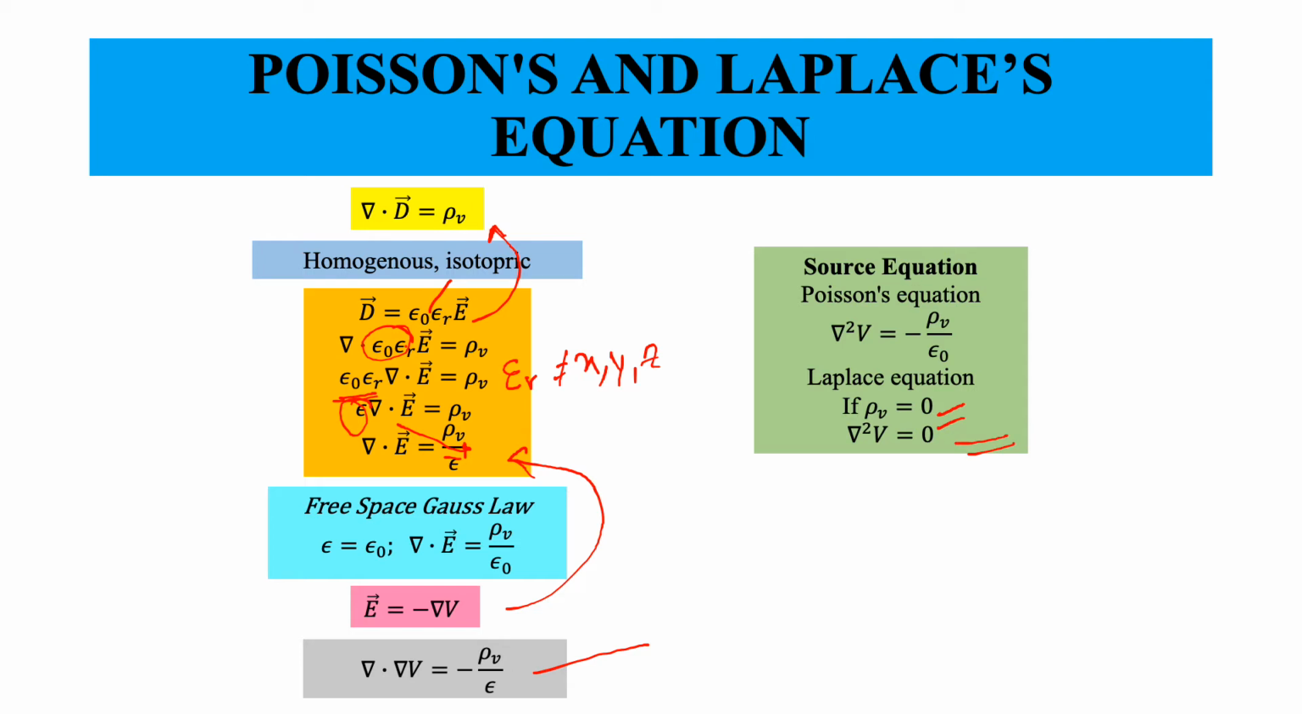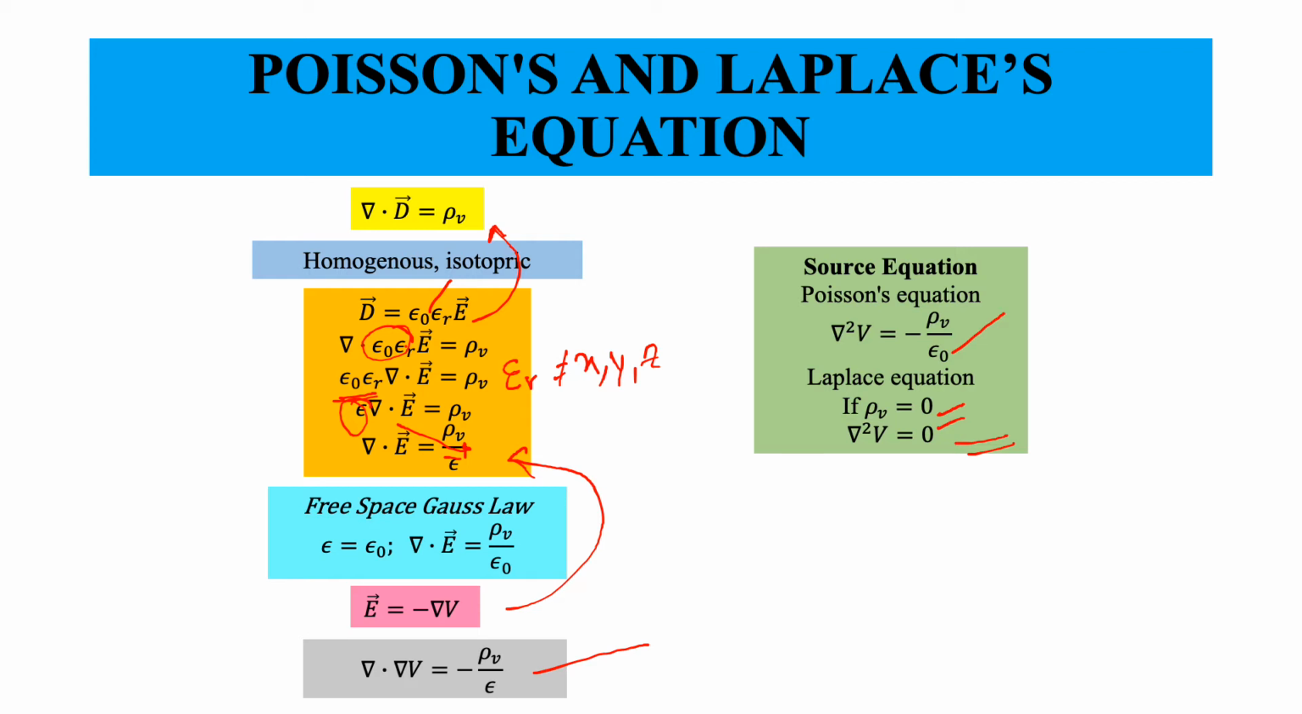So these two equations can be thought of as source equations. It is important to know what they are sourcing. What they are sourcing is: if rho V, the charge density, is specified, then you can use this equation to obtain the scalar voltage potential. So if the charge density everywhere is specified, you can use the Poisson equation to obtain the value of V.